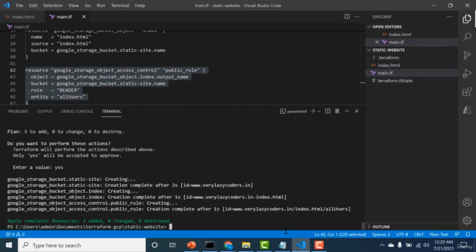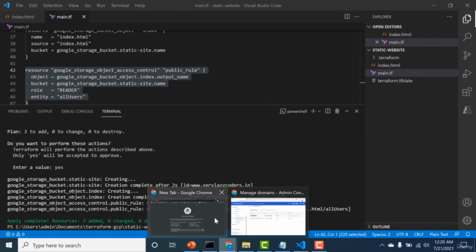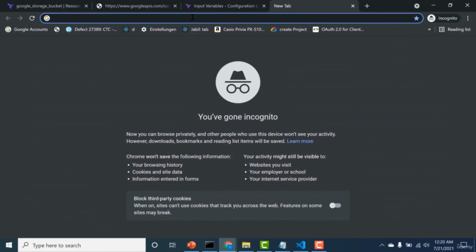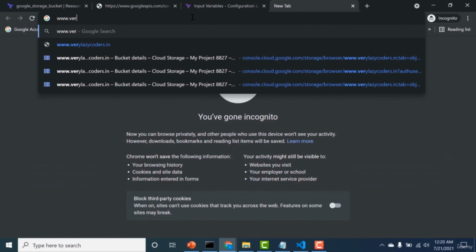So my Terraform apply is done. So let's go to a URL and see if we're able to access our website. So again, it will be www.verylazykoders.in.